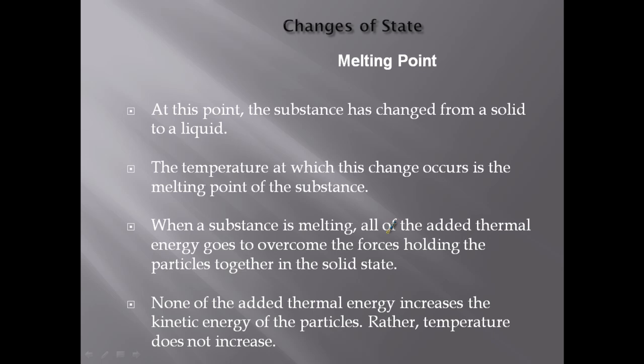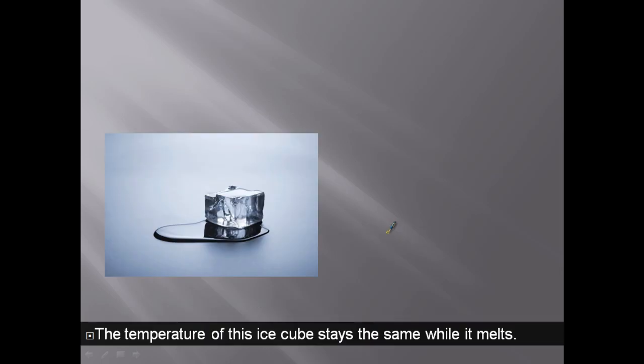Hence the horizontal lines. So this ice cube, the entire time while it's ice, its temperature is 273 K or 0 C. Now there's a liquid over here, it's already melted, so obviously it's going to have a different temperature.